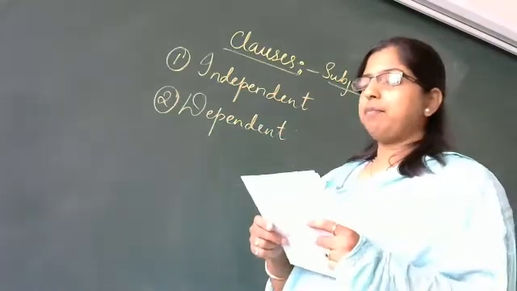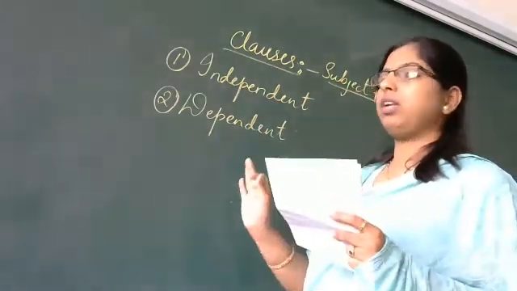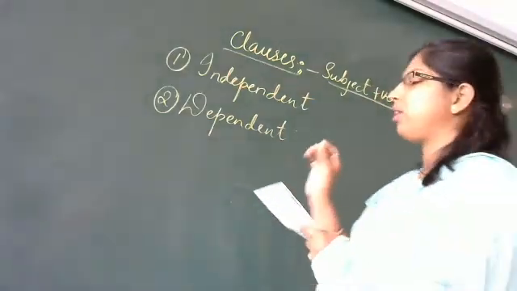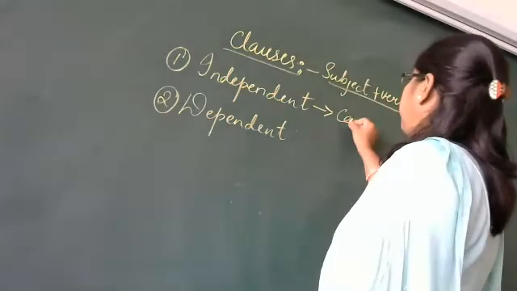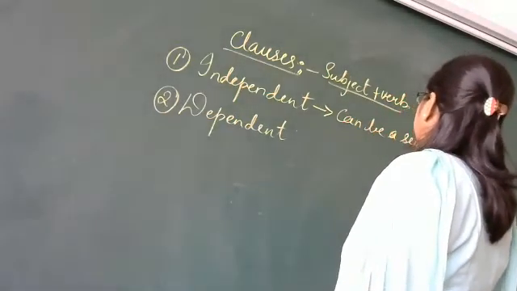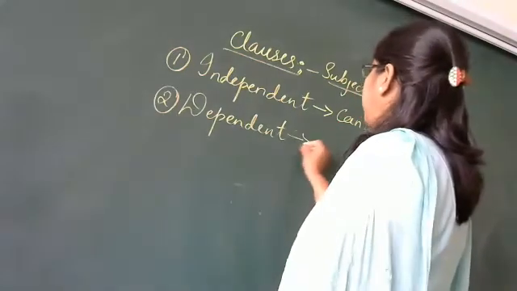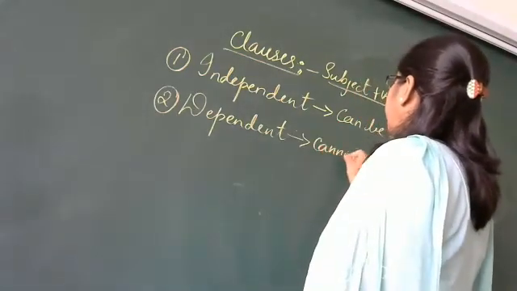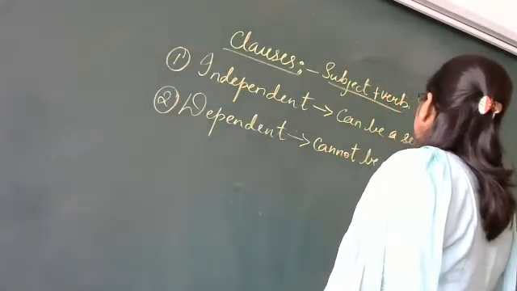Okay? And independent means it can be an independent sentence. It doesn't depend on anything. Now let me give you an example. Here, independent, it can be a sentence by its own. And dependent means it cannot be a sentence. Please note it down, children.